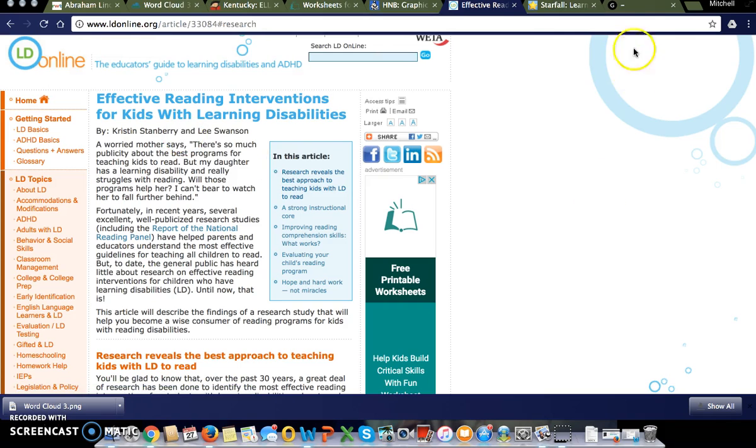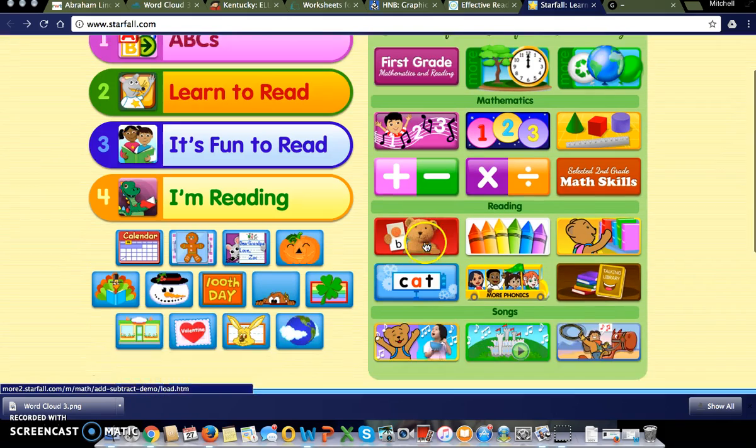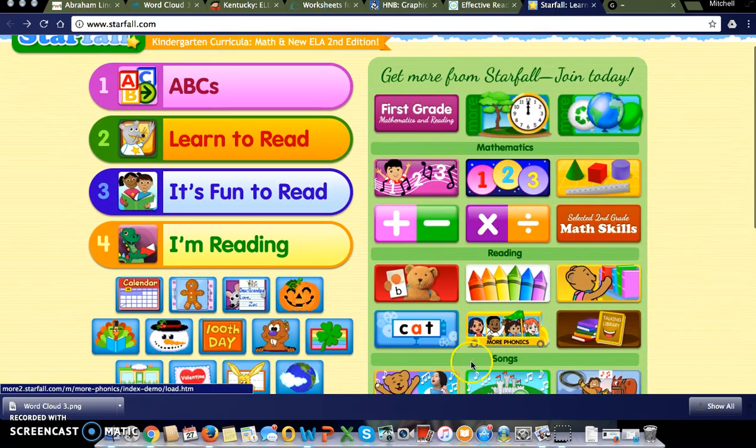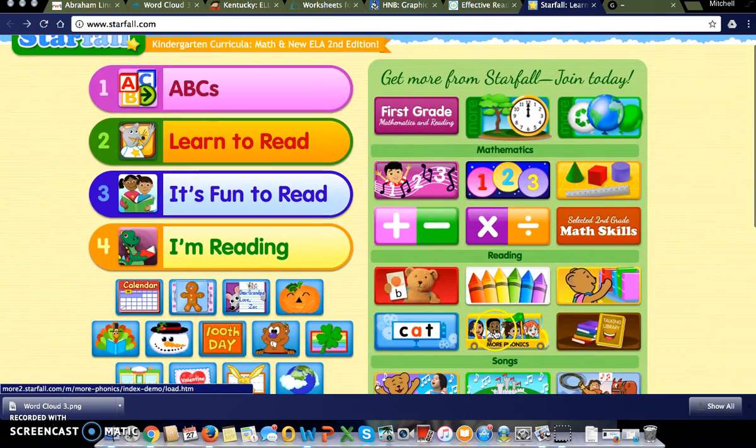Starfall is going to be one of those places that you're going to send your students, like if they have free time and they're done with their activity. This is like an educational gaming site. So they can go like learning ABCs, learning to read, first grade mathematics. This is just a really good website to get them playing games, and they don't even realize that they're really learning, but they are.